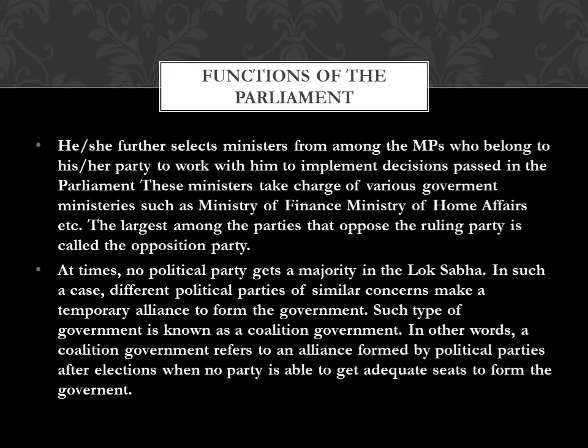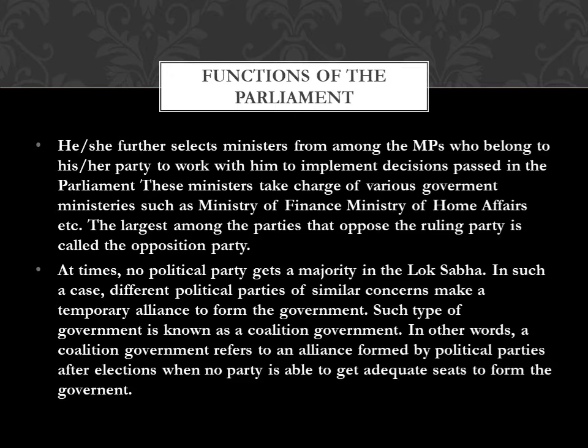At times no political party gets a majority in Lok Sabha. It happens. In that case, different political parties of similar concern make a temporary alliance to form a government. That means many parties who have similar concerns can together make an alliance and form the government.